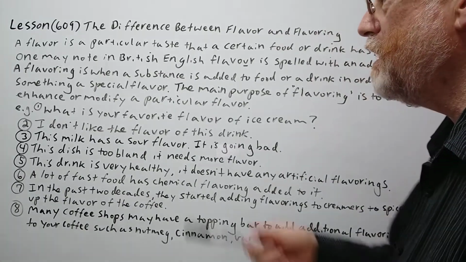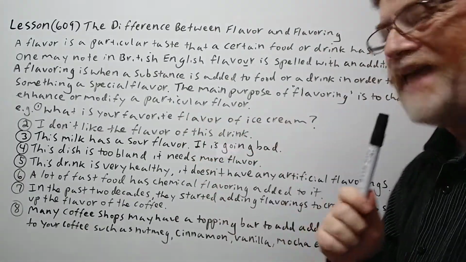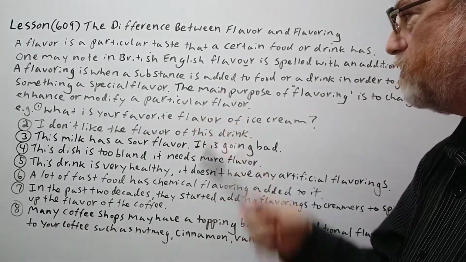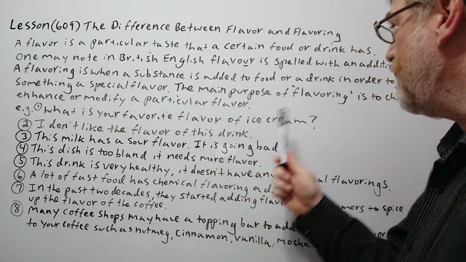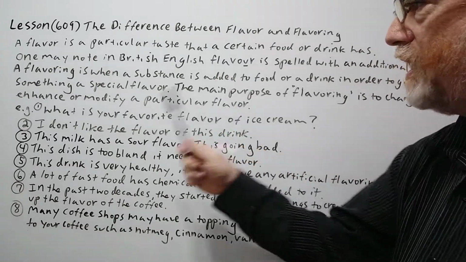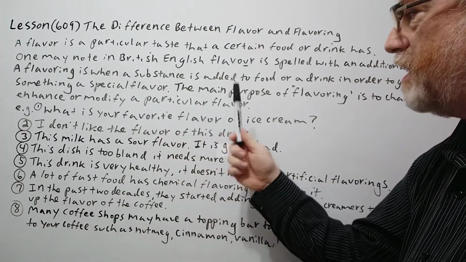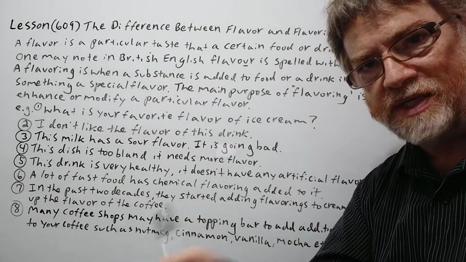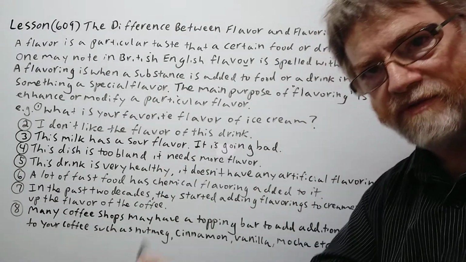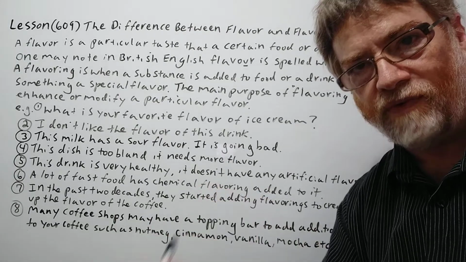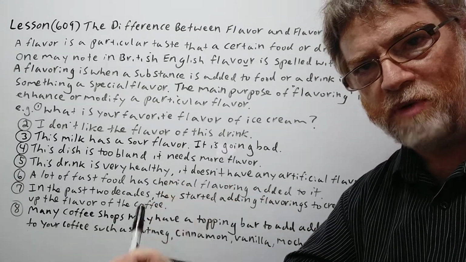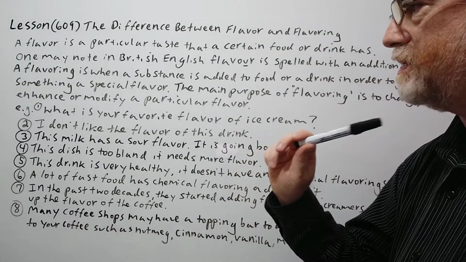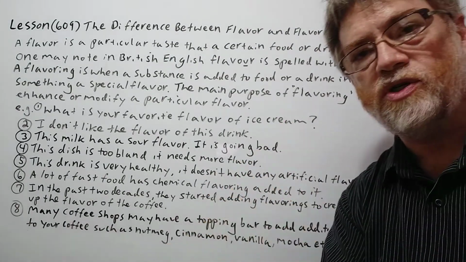So let's continue. Flavoring is when a substance is added to food or drink in order to give something a special flavor. The main purpose of flavoring is to change, enhance, or modify a particular flavor. So flavoring has to be some other substances added to change the flavor. So it can never be the original flavor. So it must be something that's purposely added. All right, let's continue. Now we got 8 examples here to show just how it's used.